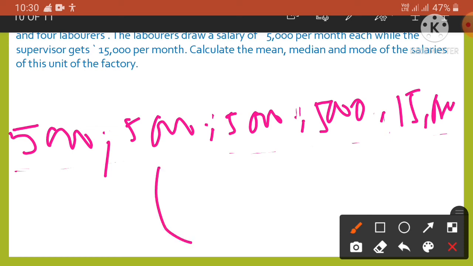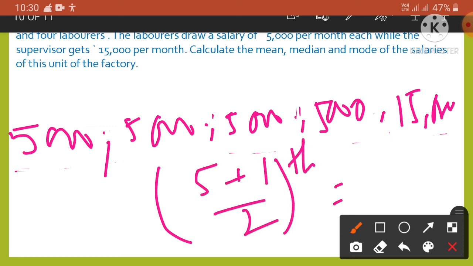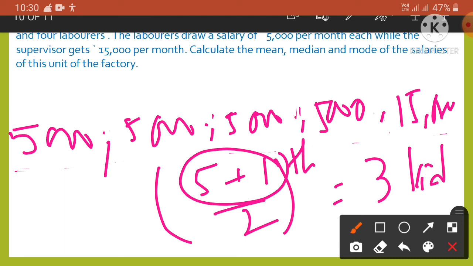We know for an odd number, 5 is an odd number, so it will be 5 plus 1, 6 by 2, the third observation. Therefore the median will be the third observation, that is 5,000.